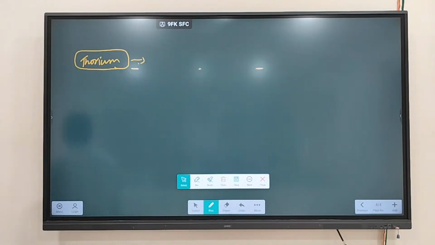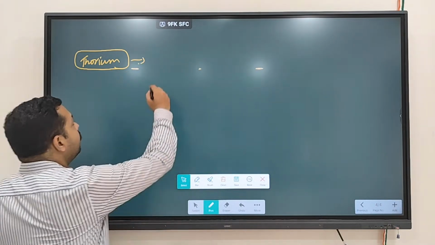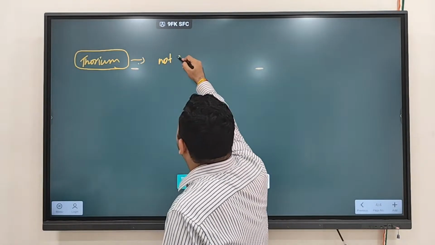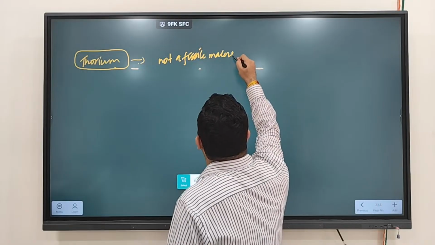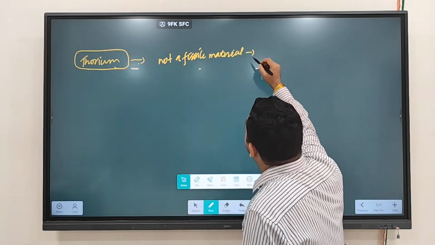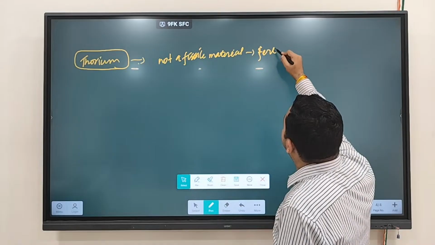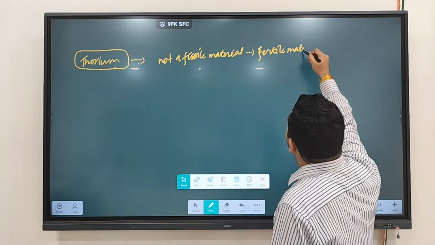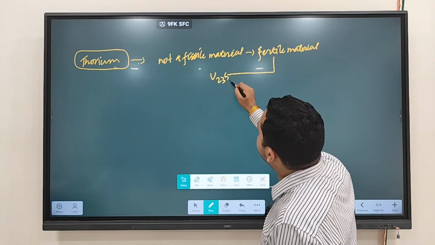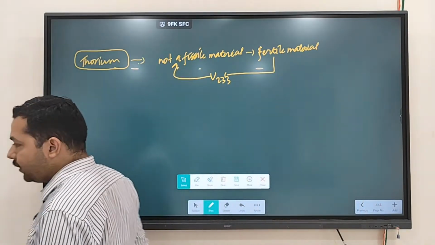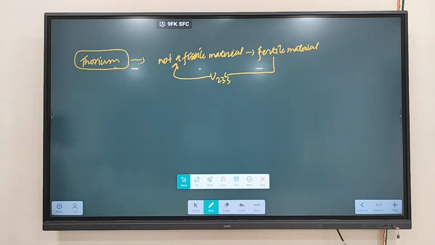Next we are moving towards thorium. Clear? So thorium is, again, not a fissile material. It is a fertile material. It has to be converted into U-233 form to become fissile. So thorium is not a fissile material; it is a fertile material.